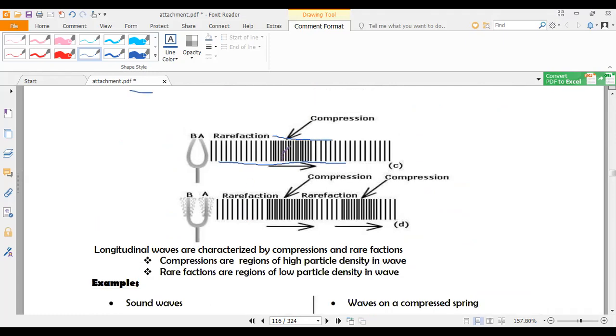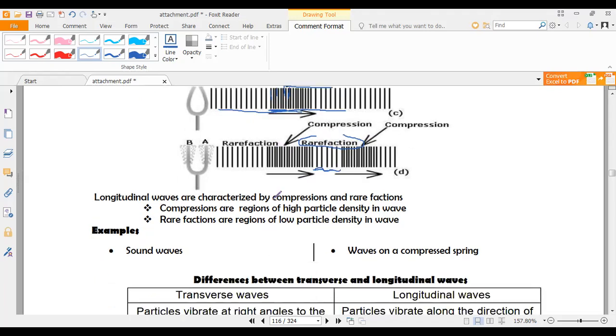Longitudinal waves are characterized by what we call compressions and rarefactions. Compressions are positions of high particle density. You can see they are high particle densities, where the vibration patterns are close to each other. In rarefactions, the patterns are far away from each other, separated by larger distances as compared to the compressions.